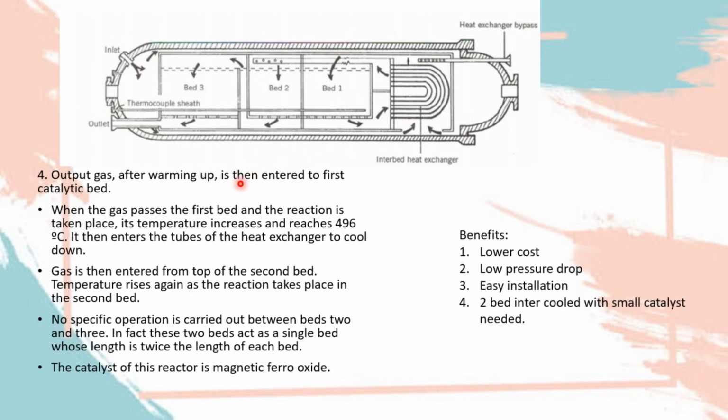So next, the output gas after warming up is then entered to first catalytic bed again. When the gas passes to first bed and the reaction is taken place, its temperature increases and reaches 496 degrees Celsius. It then enters the tubes of the heat exchanger to cool it down.